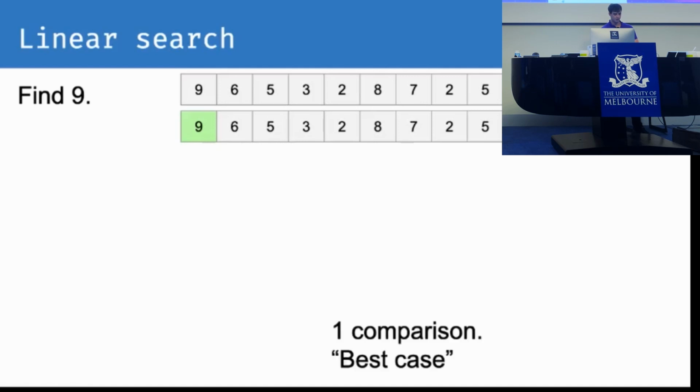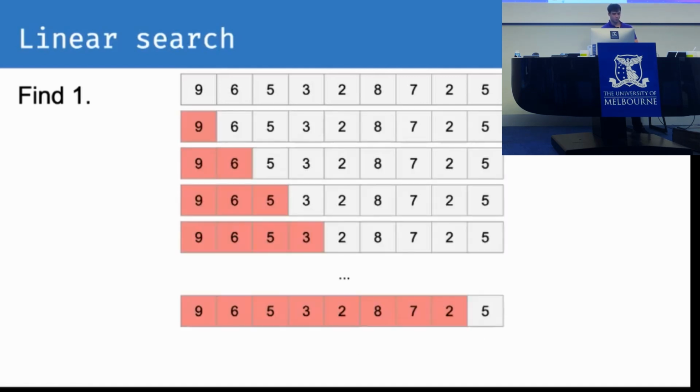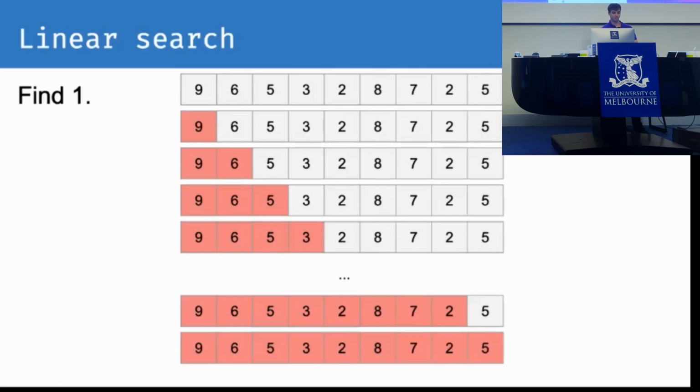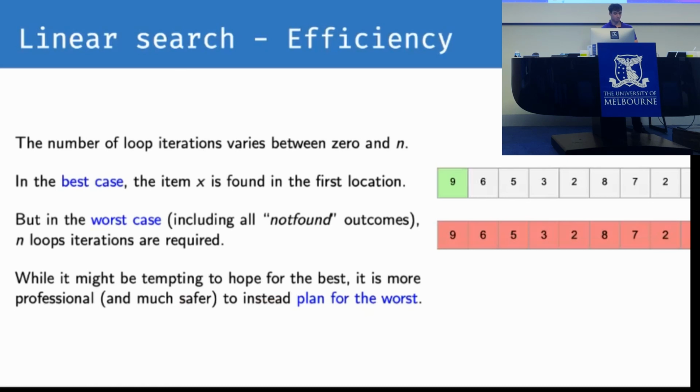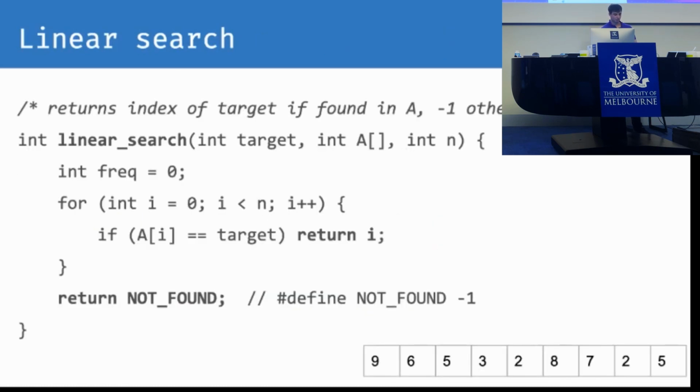If we try and find 1, we fail to find it. It takes 9 operations, and we don't find it. So we have 3 things. We have the best case, we have the worst case, and it might be tempting to hope for the best case, but if we're being professionals, we should aim for the worst and plan for the worst. And there's your linear search function, pretty simple function.